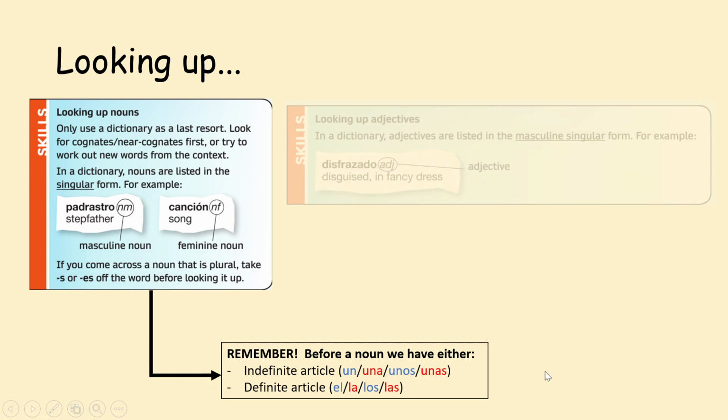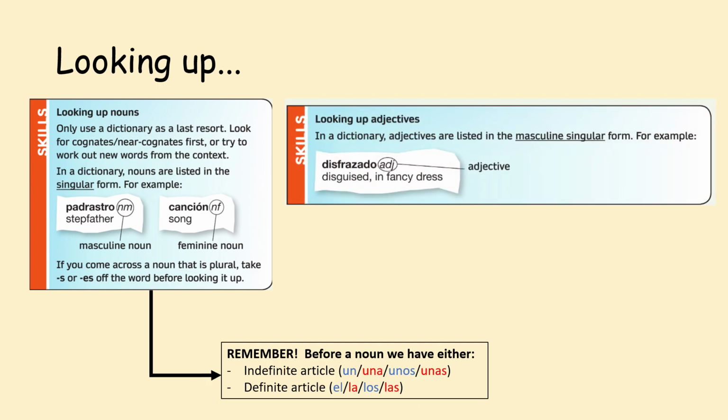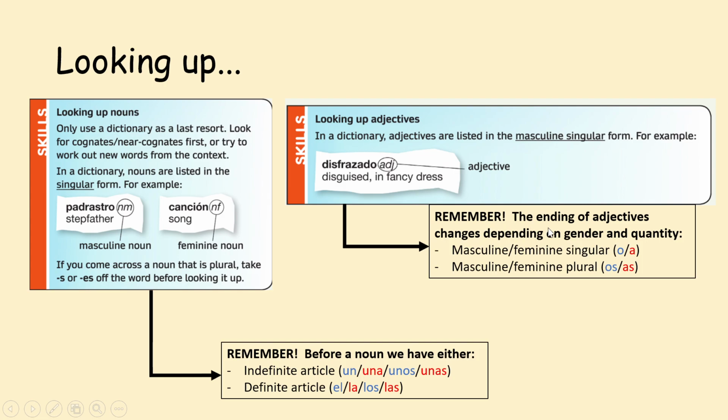Moving on to adjectives. Adjectives are describing words, and just like we have here for the nouns, we have NM and NF, we have adj for adjective, but it's not going to tell us if it's masculine or feminine, singular or plural, because they are always listed as the masculine singular form. And that's when you need to remember that the endings change depending on the gender and the quantity. So if it's singular, O, A, if it's plural, OS, AS. Feel free to make some notes if you'd like to. Otherwise, let's move forward together.